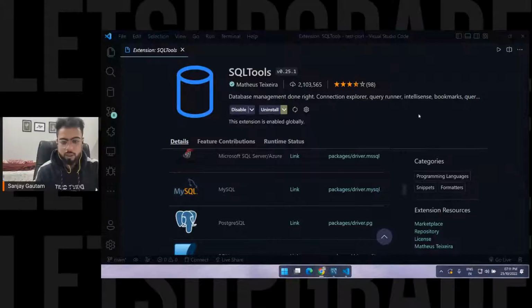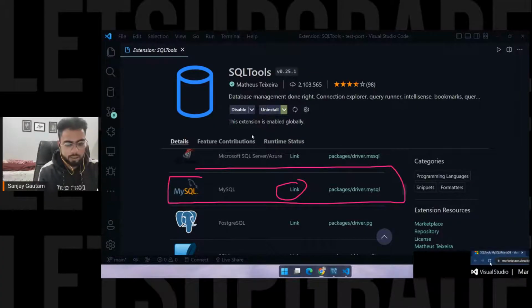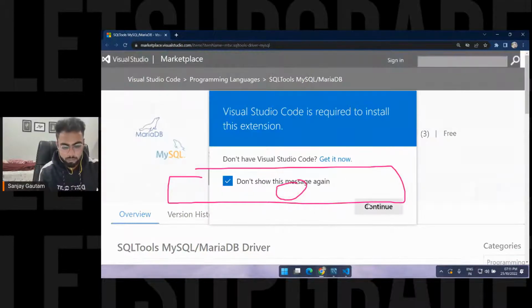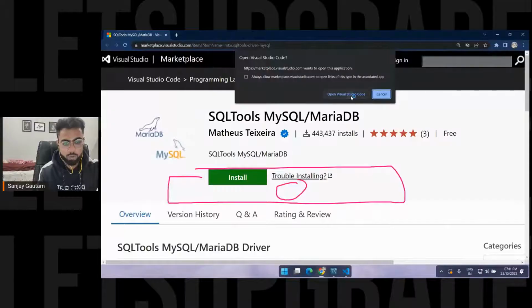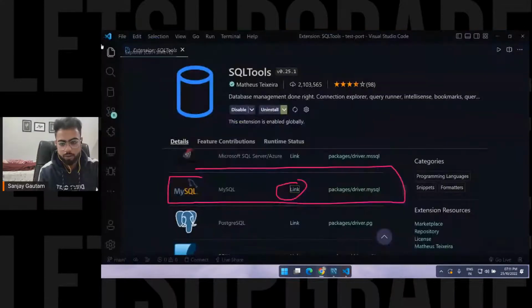So what I'm telling you is: install these SQL tools. On the same page, look for this MySQL and click on this link. As soon as you click on this link, this will get opened for you. Just click on install. That's all. By the way, you can also copy this and download it by yourself.